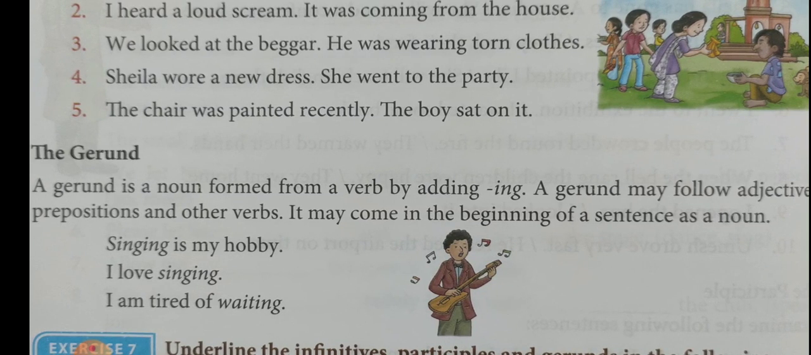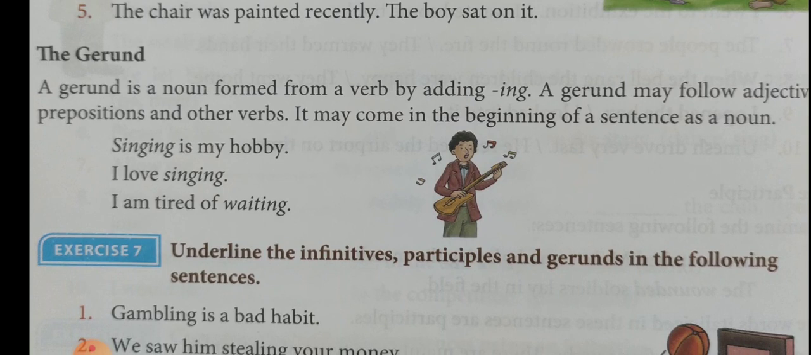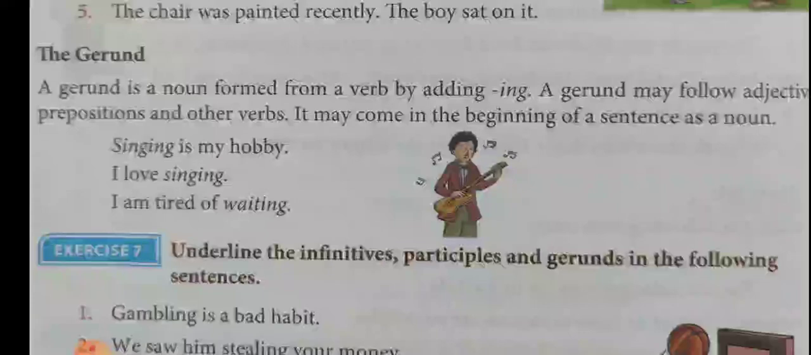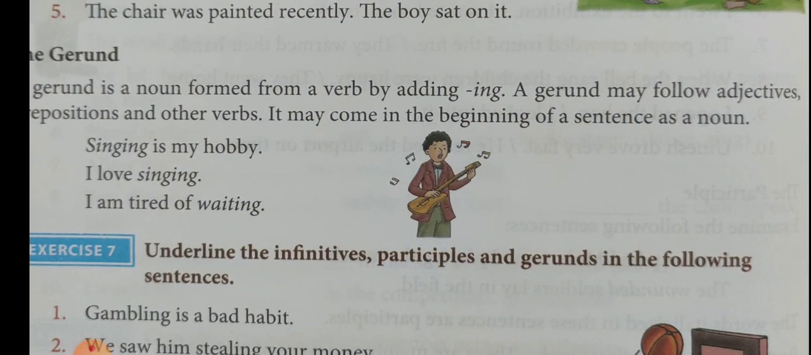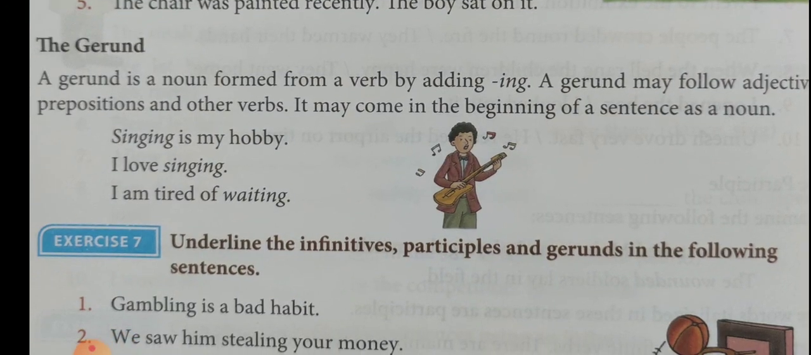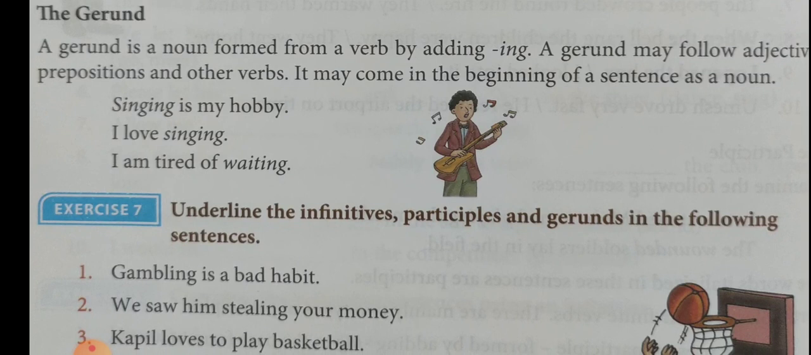The gerund. A gerund is a noun formed from a verb by adding ing. It is just like a participle, but the uses are a little different. A gerund may follow adjectives, prepositions, and other verbs. It may come in the beginning of a sentence as a noun. Singing is my hobby. Here, singing is a gerund, the subject of the sentence. It comes in the beginning of the sentence.